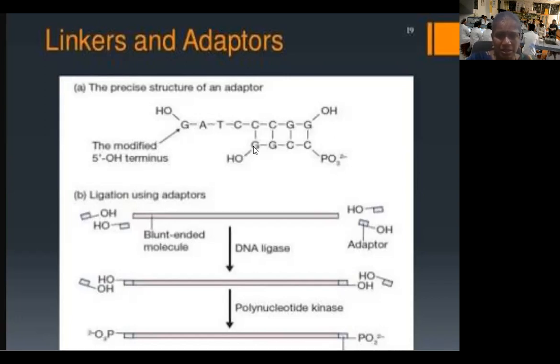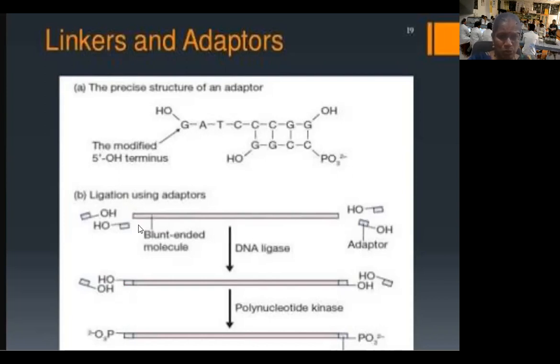When we remove the phosphate from the 5' region, we have a 5' hydroxyl and a 3' hydroxyl. With such modified free ends, there won't be any formation of dimers. Another DNA molecule could not ligate here. Adopters could not form dimers because they repel each other; they don't have any affinity at that position.